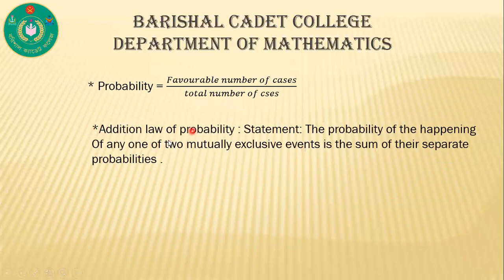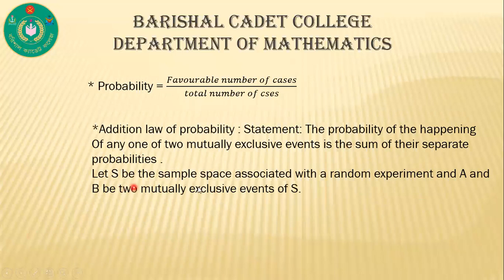Now, addition law of probability statement: the probability of the happening of any one of two mutually exclusive events is the sum of their separate probabilities.